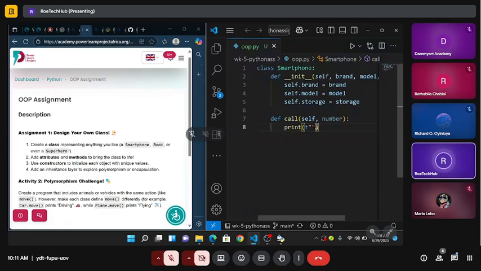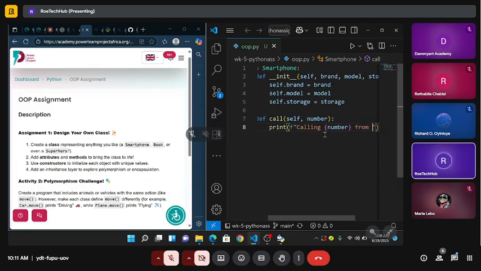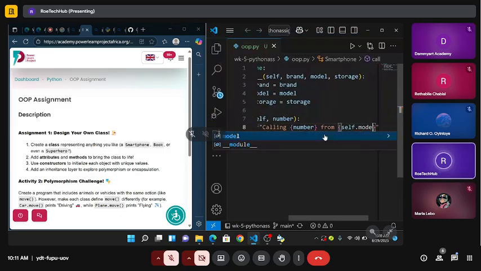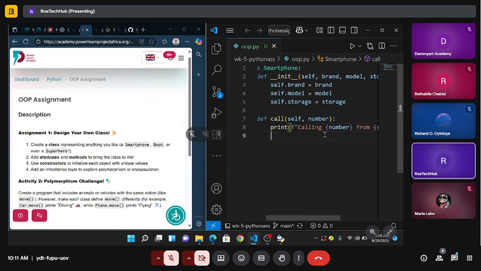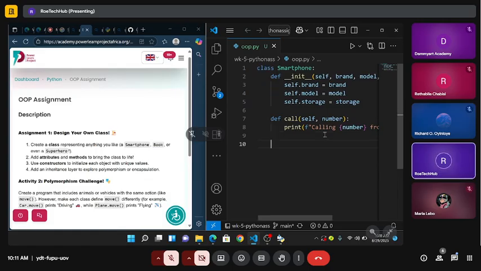So then, calling my number first, calling the number, then from I will now give the self dot model of the phone. So calling from the phone. Then let me add dot dot dot to just expand this thing the more. Then back. So that's it. So if I want to call, I'll use this to call.